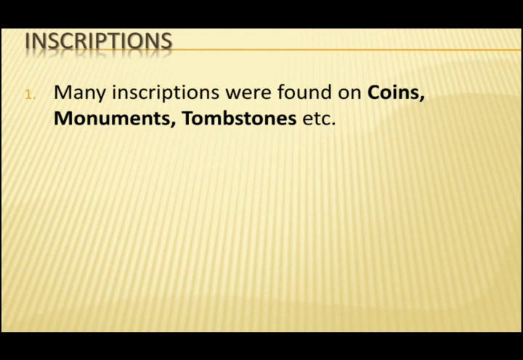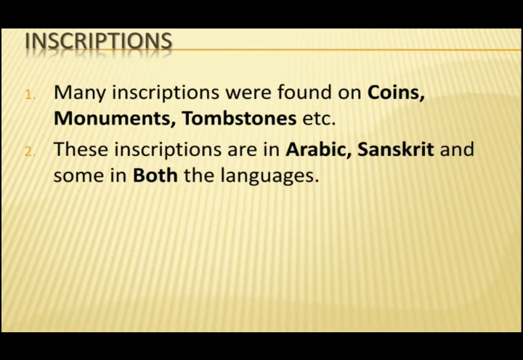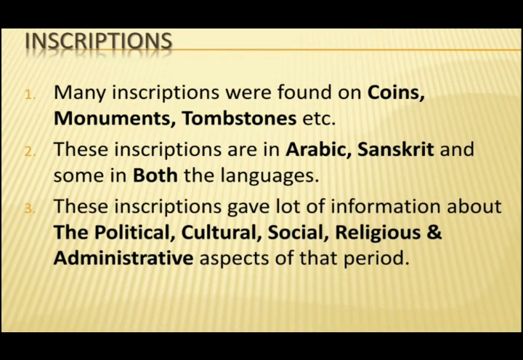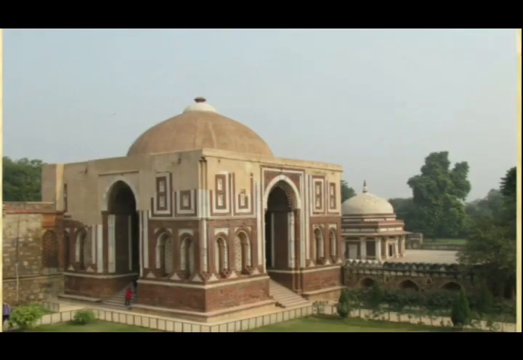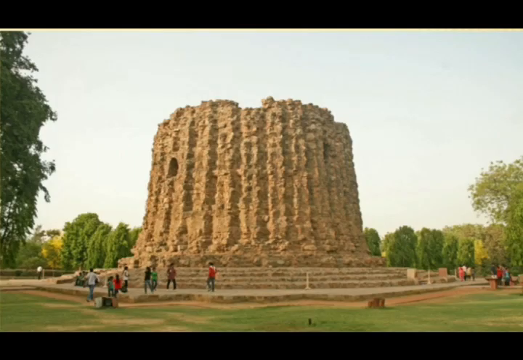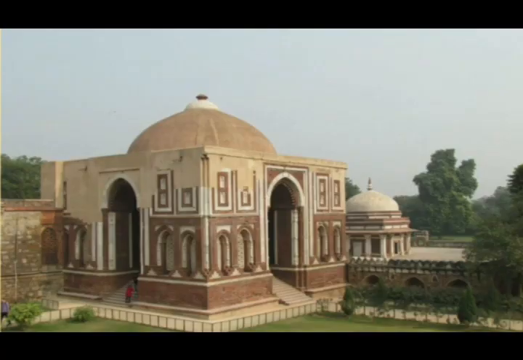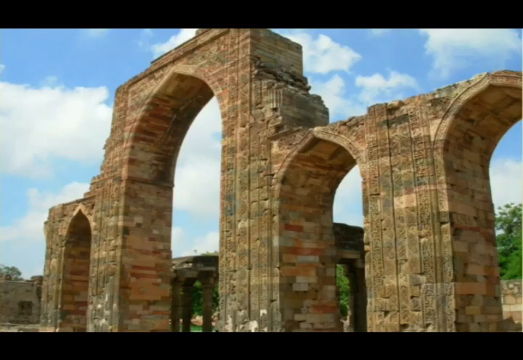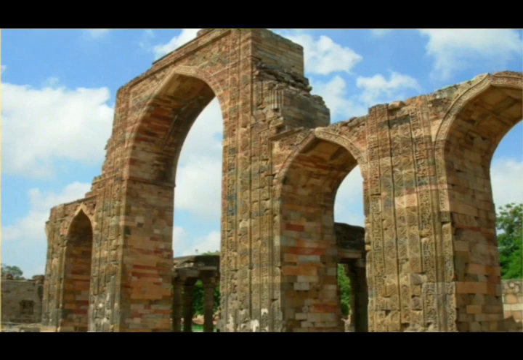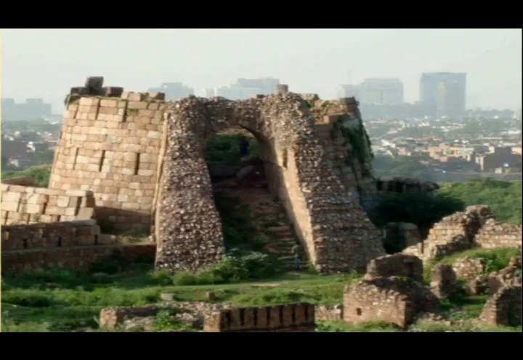These inscriptions are in Arabic, Sanskrit and some in both the languages. These inscriptions give a lot of information about the political, cultural, social, religious and administrative aspects of that period. The other source is monuments. The rulers of Delhi Sultanate built many monuments which reveal their cultural trends, living conditions, faith, beliefs and socio-cultural outlook.